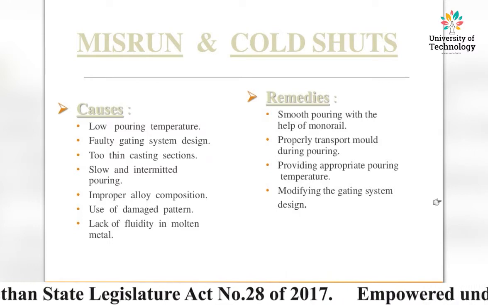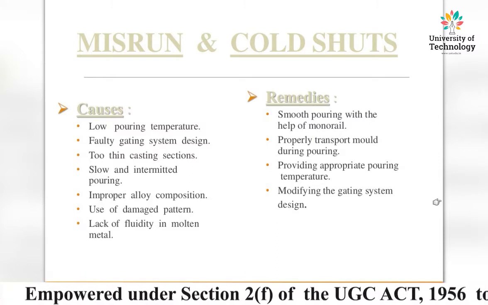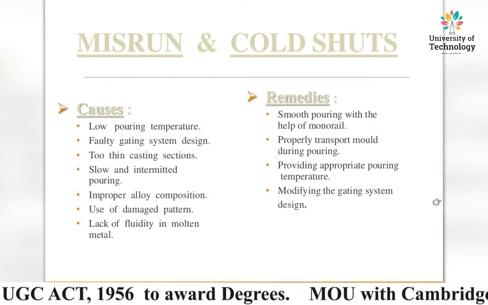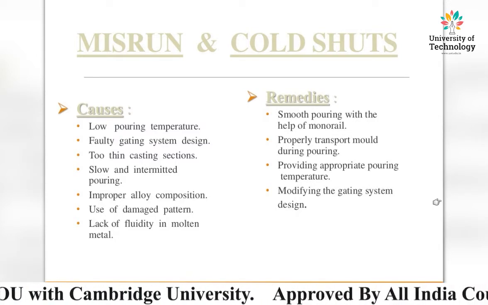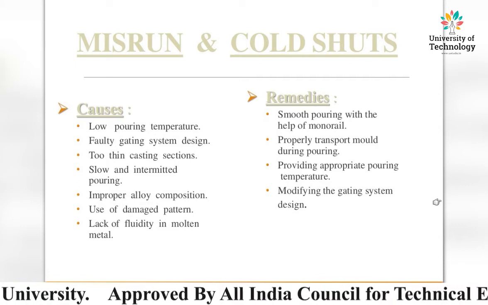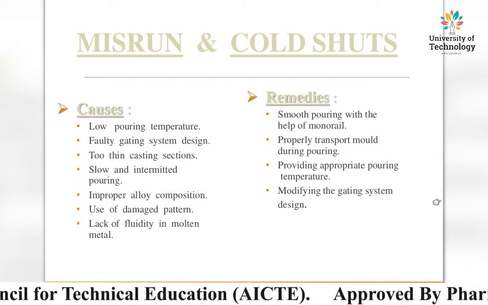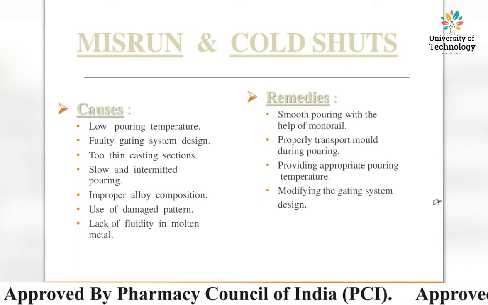The basic causes of misrun and cold shut are low pouring temperature of the molten metal, faulty gating system design, thin casting sections, slow and intermittent pouring, improper alloy composition, use of a damaged pattern, and lack of fluidity in the molten metal.